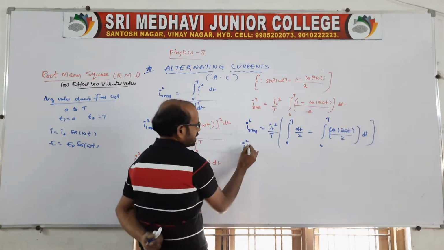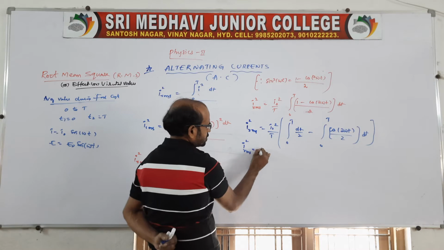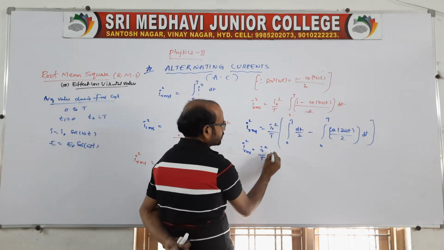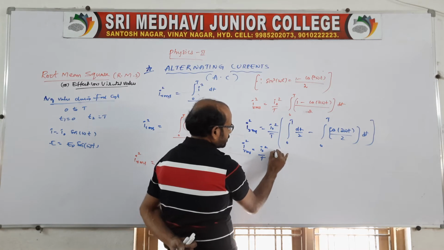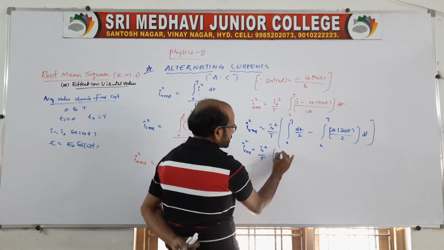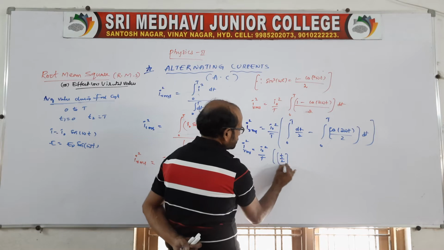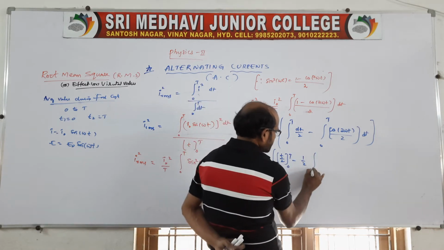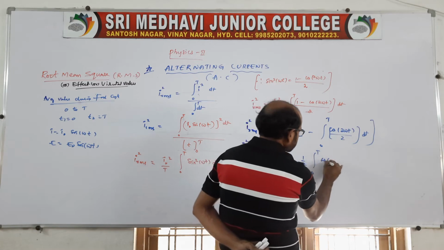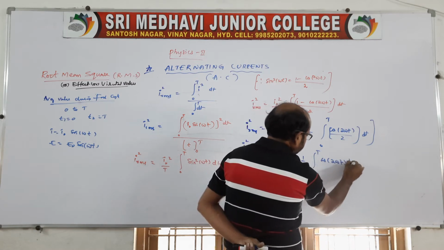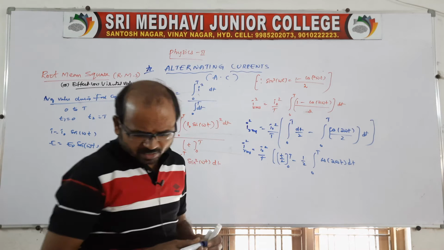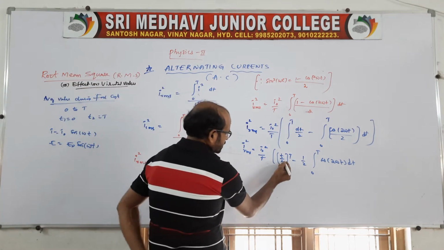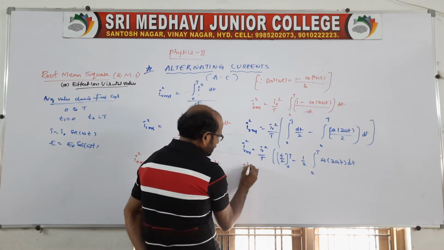Clear? Now I square RMS is equal to I naught square by T into integral dt, which is nothing but T, we know. Then first of all it is small t by 2 from 0 to capital T, minus, here also 1 by 2 is outside the bracket, cos 2 omega t into dt. From here we will get the cos 2 omega t integration like this. Look at it, so substitute the values.